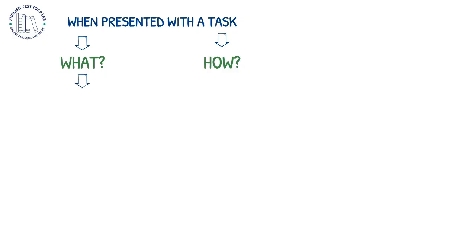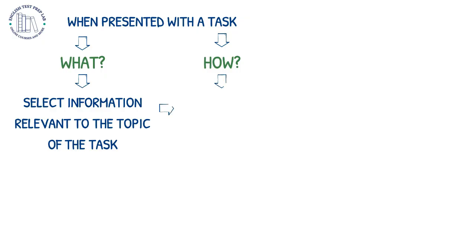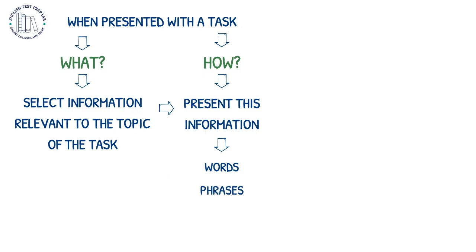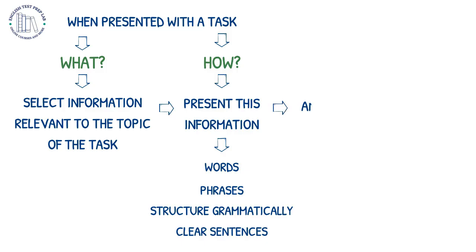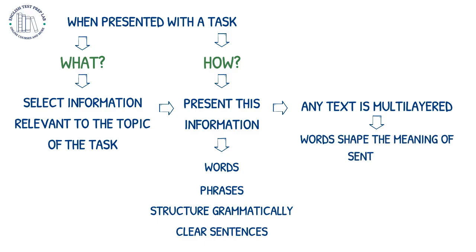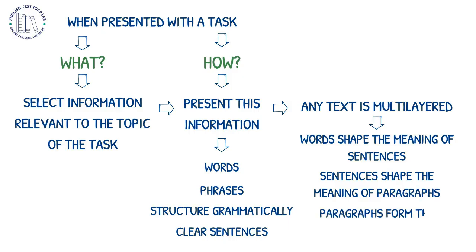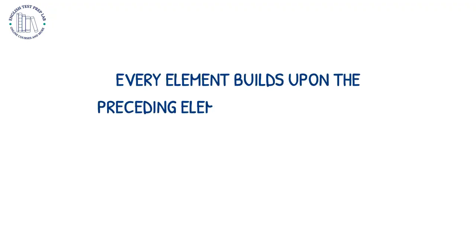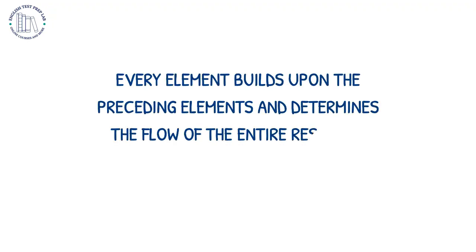Let's break this down. First, when deciding what to say, select information that is directly relevant to the topic of the task. Next, determine how to present this information. Think about which words and phrases to use, and how to structure them grammatically to form clear sentences. It's important to remember that any text is multilayered. The choice of words will shape the meaning of sentences, sentences shape the meaning of paragraphs, and paragraphs collectively form the meaning of the entire text. Every element builds upon the preceding elements and determines the flow of the entire response.